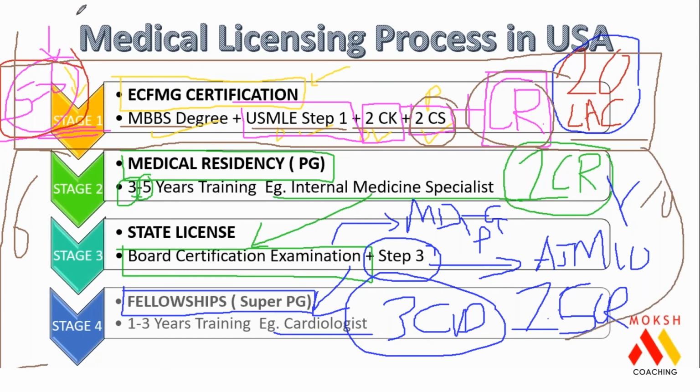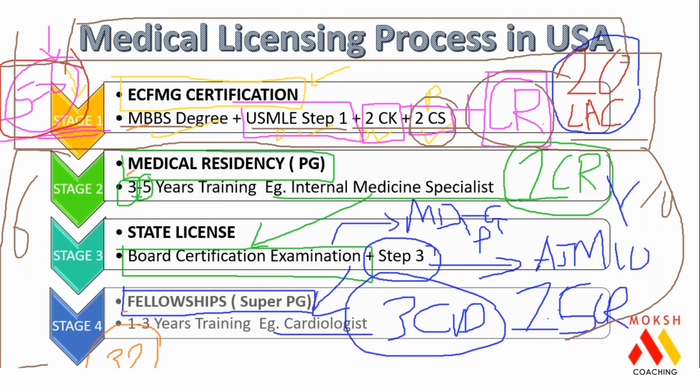So even economically, the reason why medical students and the parents, especially in India, are considering this option is very simple. A lot of people think from the economics point of view. Let's say somebody does MBBS from India, PG from India, and also Super PG. Considering that there are multiple drops even for the NEET examinations, the average age at which the student settles is 32 years in India.